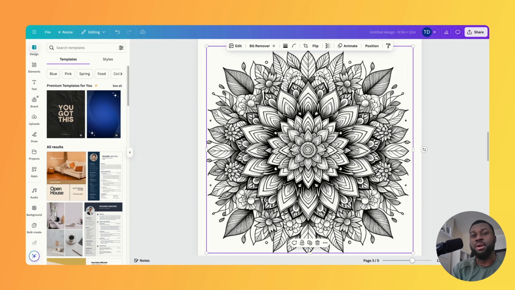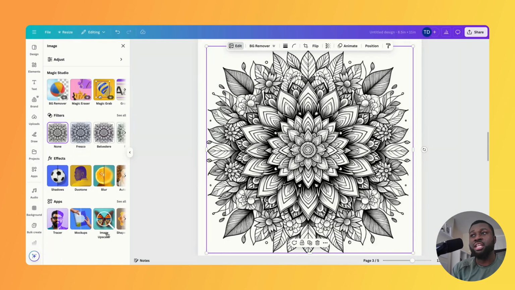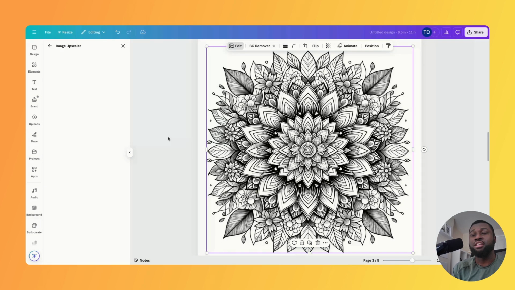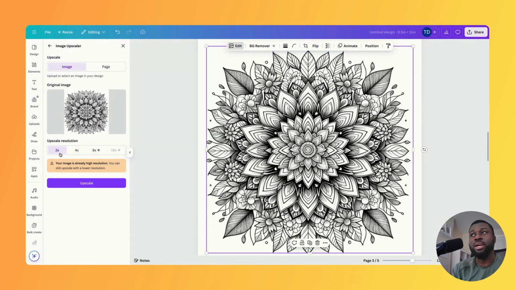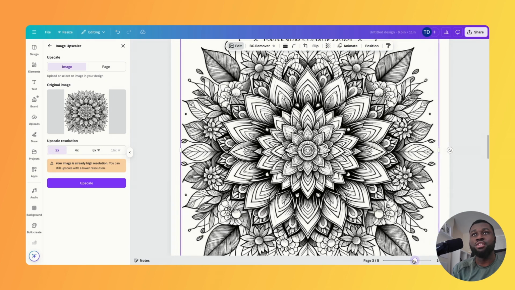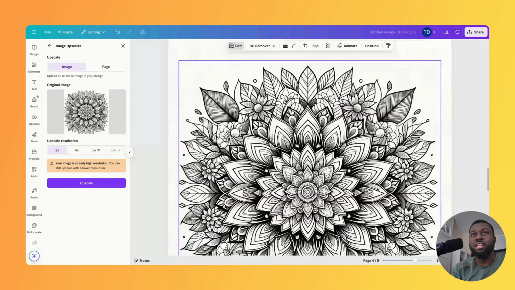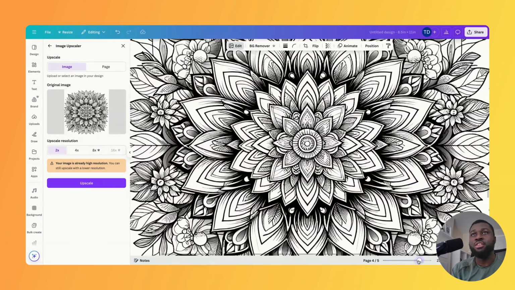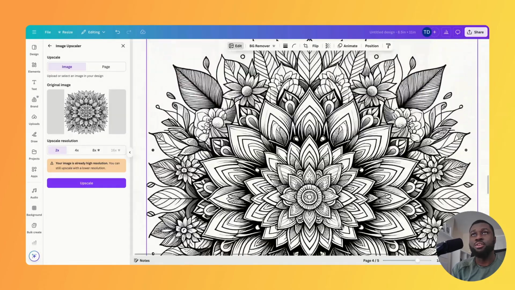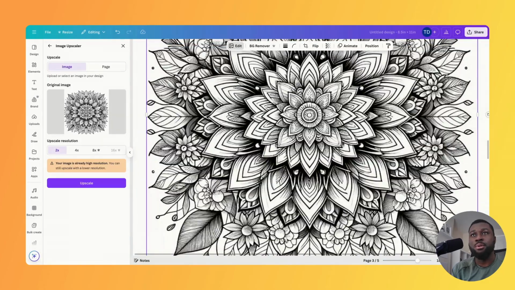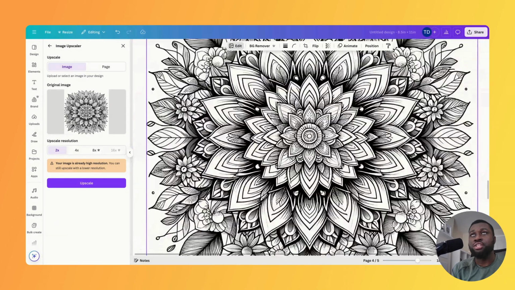The easiest way to get around this is just by upscaling your image, which you can do in Canva as well. All you need to do is click on the image and then go over to edit, and there's actually an image upscaler within Canva. You can click on that, and then you've got the option to 2x the image, 4x or 8x. I usually 4x the image. Now if we zoom in, I've already done this in another image. You can see the difference now that even when we zoom in, it's not as blurry. You can see how blurry the old image is and the new image now.